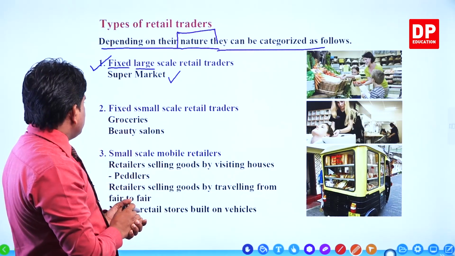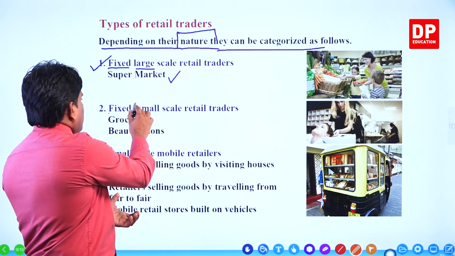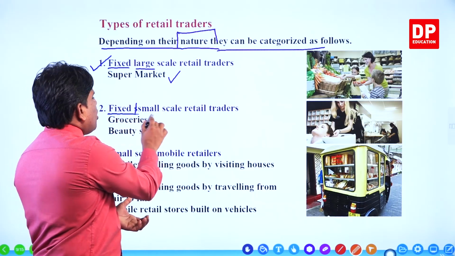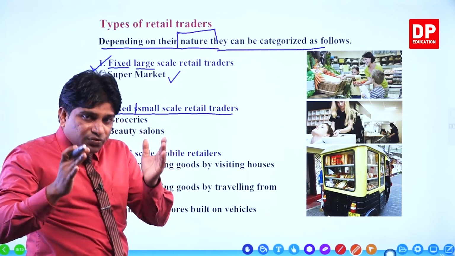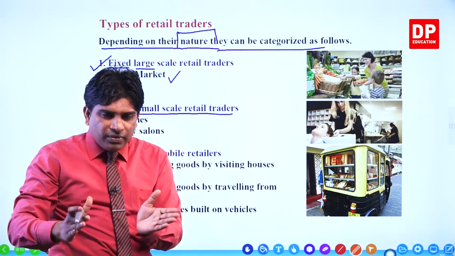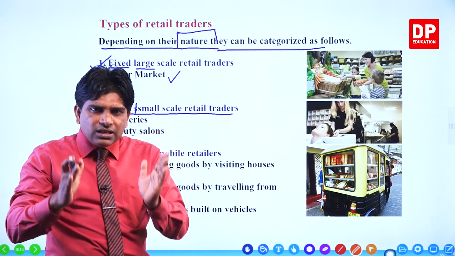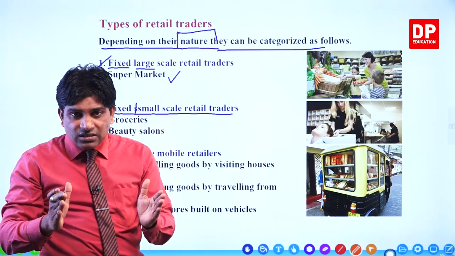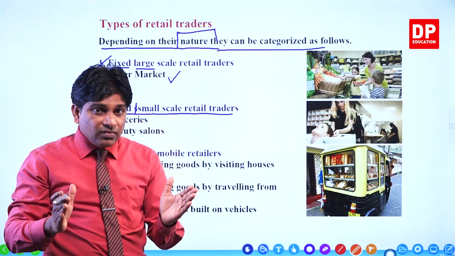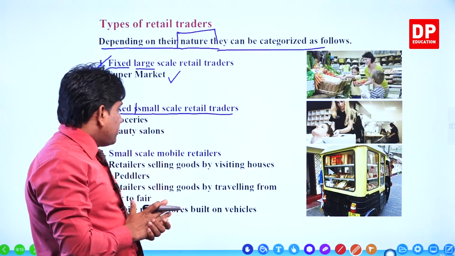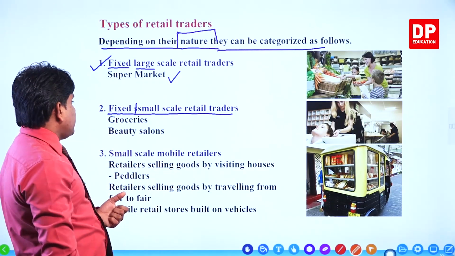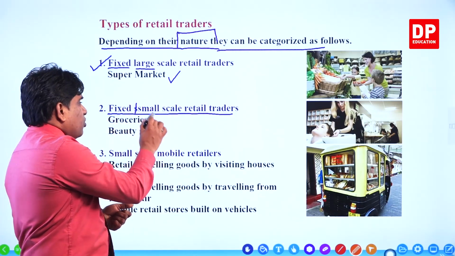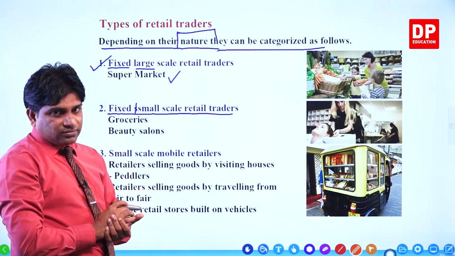The other one, fixed and small scale. But it's fixed, not moving from one place to another. Examples: pharmacies, some groceries. We can give an example for it, beauty salons, right? Then fixed small scale retail trades.